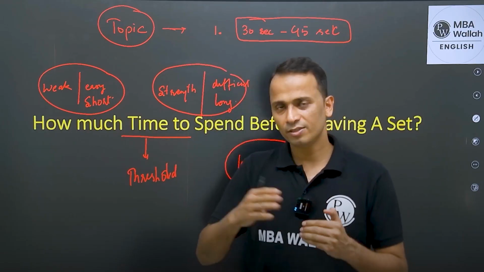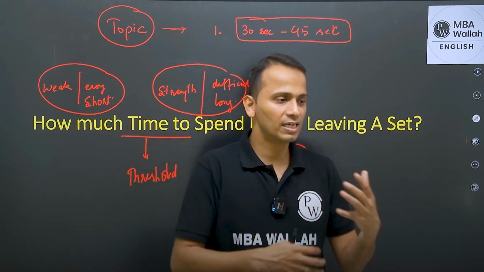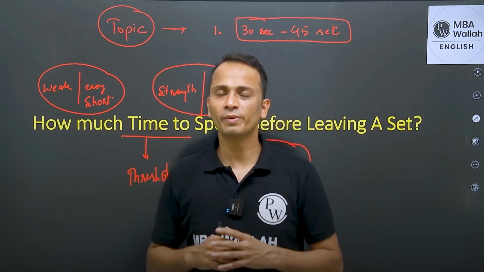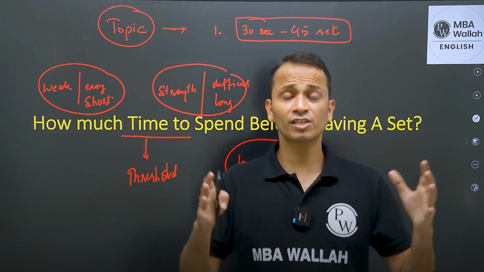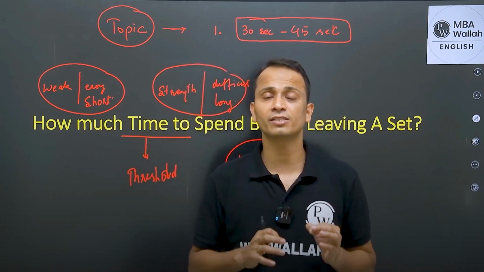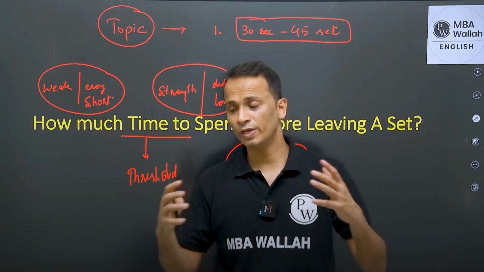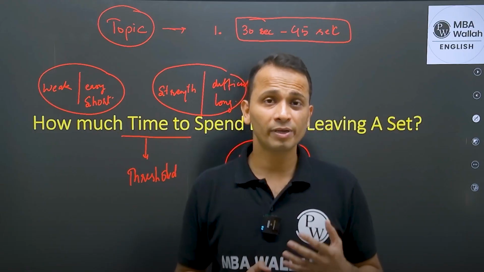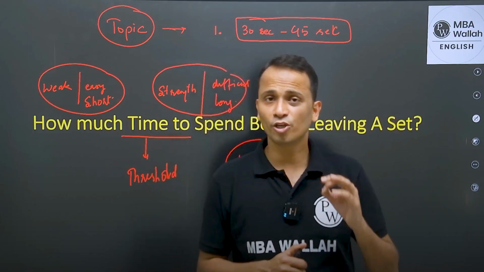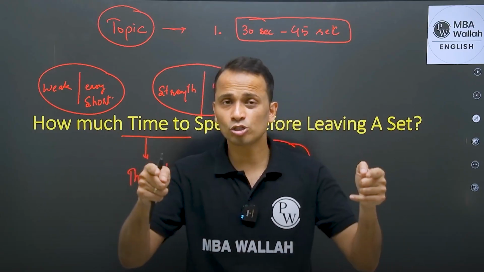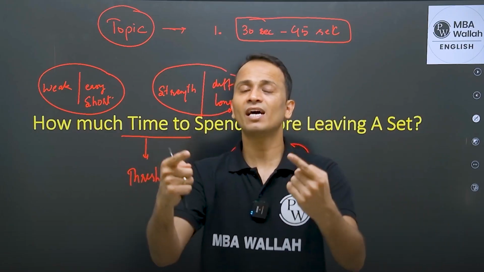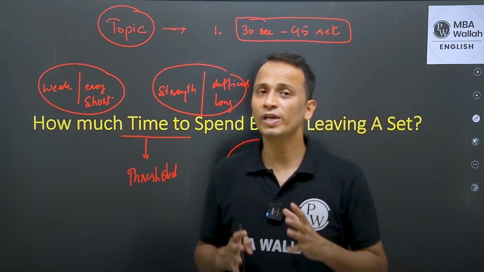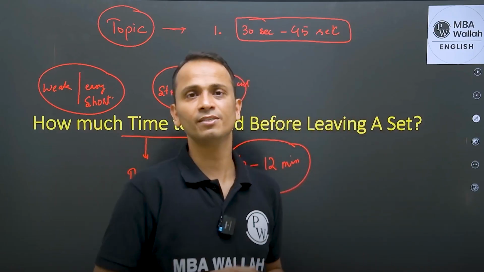So now another 3 to 4 minutes I'll wait. I'll try and do something. I'll try to crack this set, and another 3 to 4 minutes will pass. So now after a total of 9 to 10 minutes spent on this set, we are again confused, and now we start thinking, oh my god, I have already spent 9 to 10 minutes. If I come out of this set, it will be a huge loss for me. And because of these 9 to 10 minutes, I tend to spend another 3 to 4 minutes. And this keeps on happening, and we tend to waste 15 to 20 minutes on a single set.